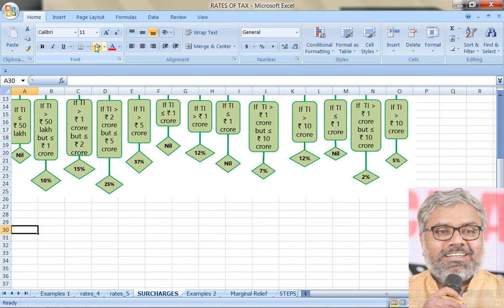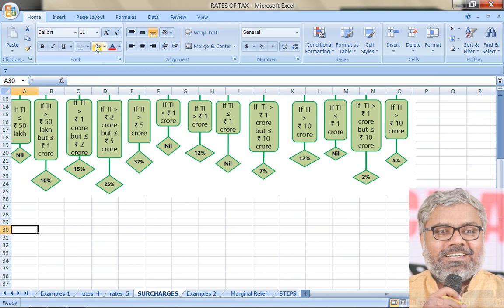Now just for understanding purposes, let us for example take an individual who has 49 lakhs 99,990 rupees as his income. Exactly how is it possible? We are taking an example. Or let us say for that matter 50 lakhs income. We rounded it, and 50 lakhs income somebody has.